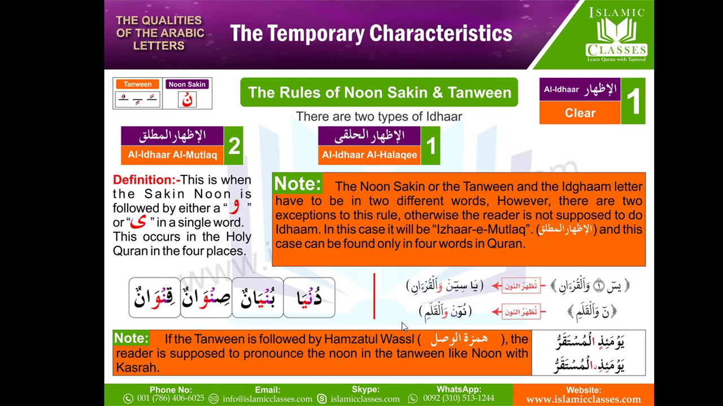Inshallah, in the next class, we will start the third rule of Noon Sakin and Tanween, which is Al-Iqlab or Qalb. See you in the next class.